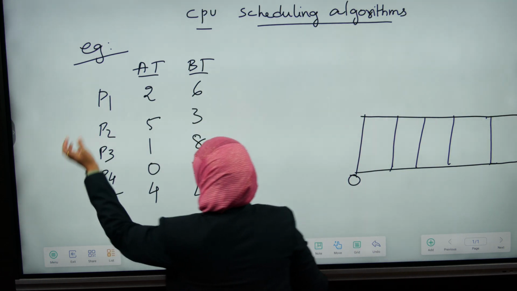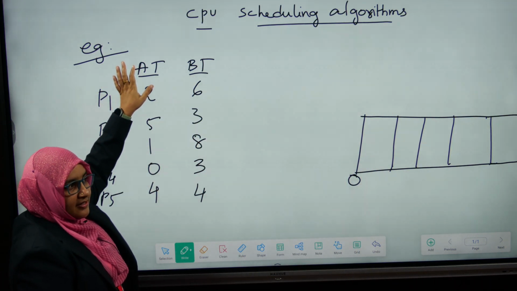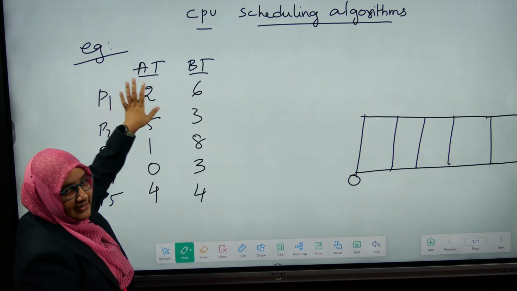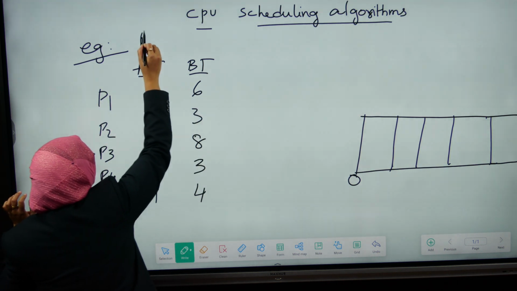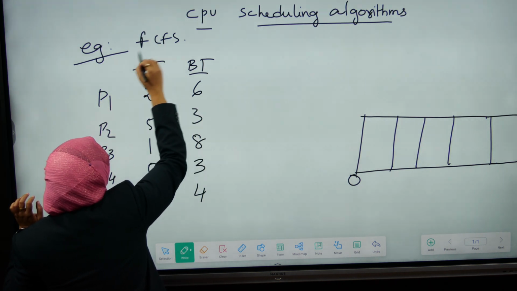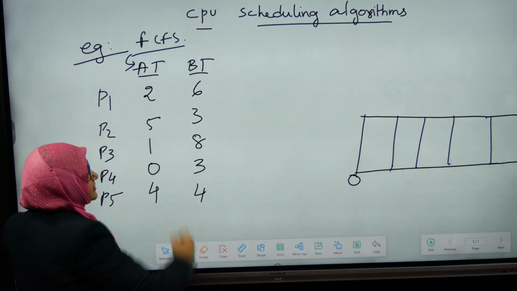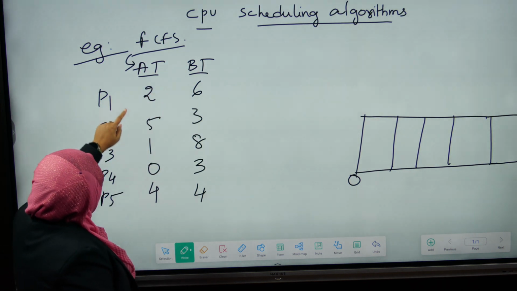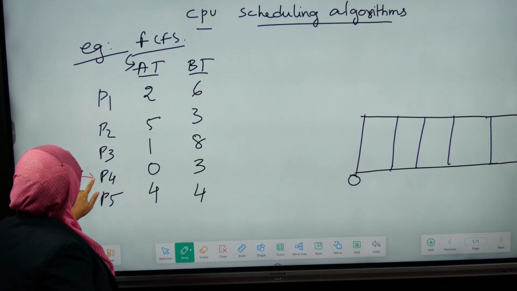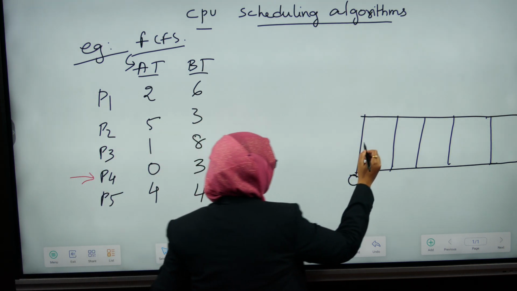As I said earlier, in first come first serve, the main criterion is the arrival time. Based on the arrival time, the process P4 comes into the CPU first.